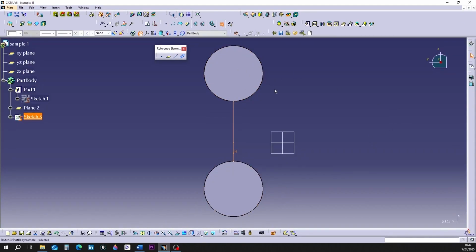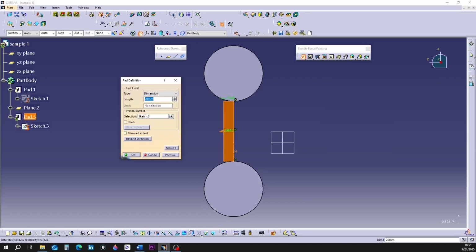The view is from the top. An orange line can be seen between the two cylinders. I'm activating the pad command. The orange arrow tells us in which direction the extension will happen. In the path definition window, I'm activating the mirror option. I'm clicking on OK without making any changes.